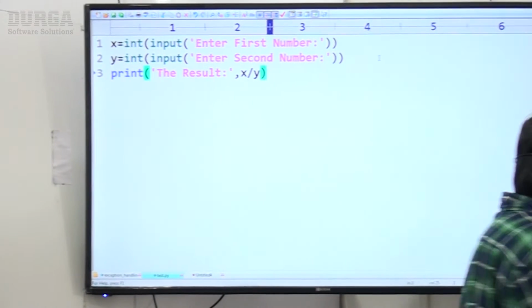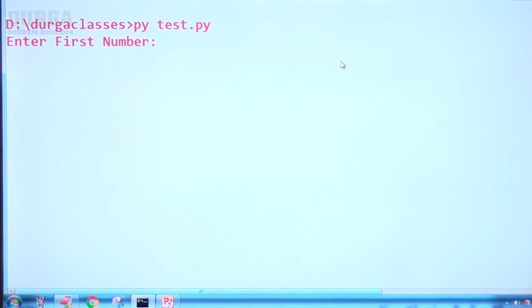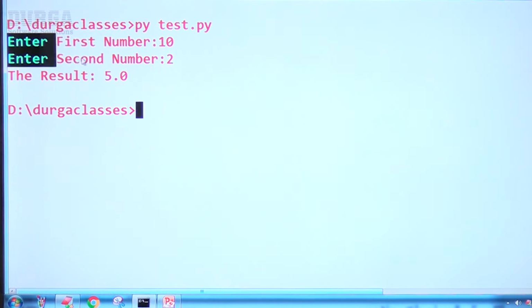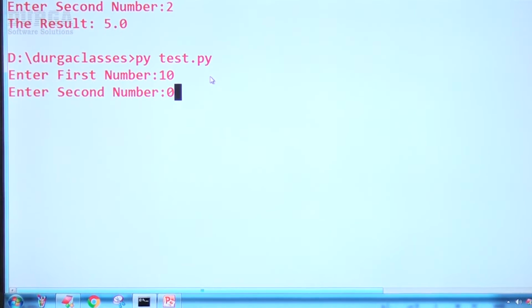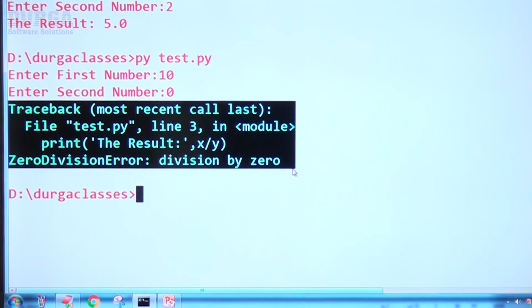Now observe this one. The end user is providing data. Enter first number 10, enter second number 2, now the result is 5.0. Perfect, it's working, no problem at all, sir. Let me run again. Enter first number 10, enter second number 0. Now observe what happens, sir. We get ZeroDivisionError: division by zero.